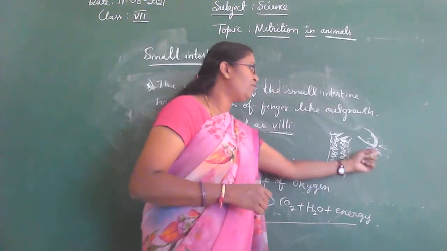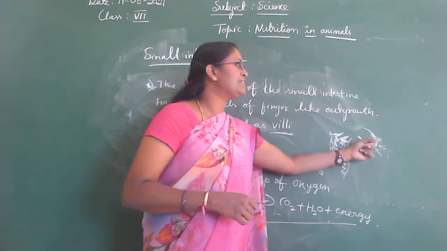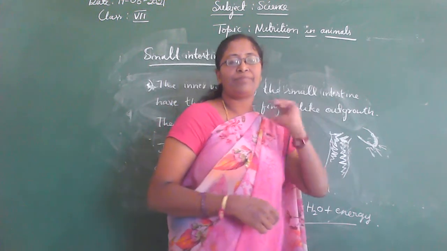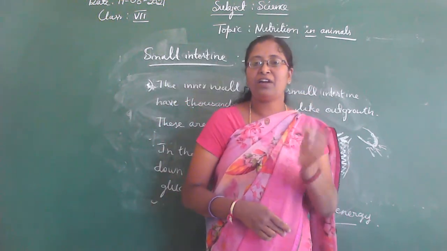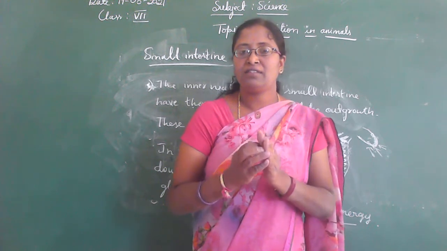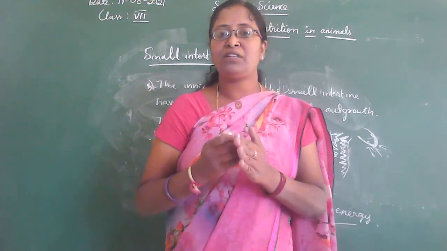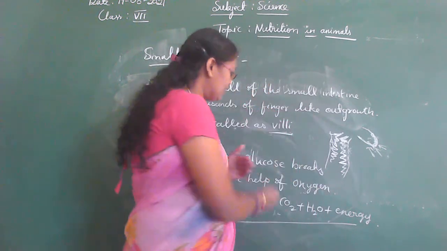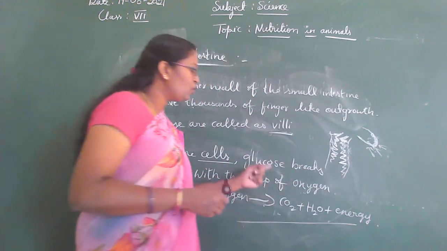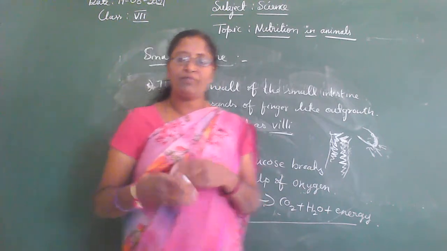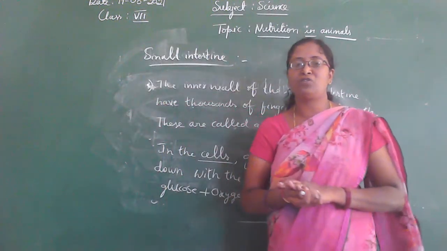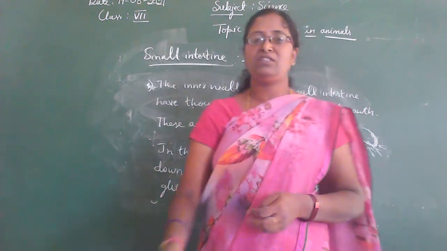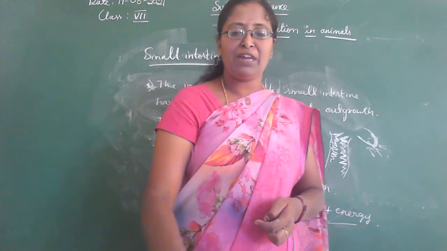I told you the food absorbed by the blood vessels in the villi reaches every organ, the different organs of our body. Our organ is made up of tissue, which is made up of cells. So finally our food reaches the cells. There, with the help of oxygen, glucose breaks down into carbon dioxide, water and energy. This energy is used to do many activities.